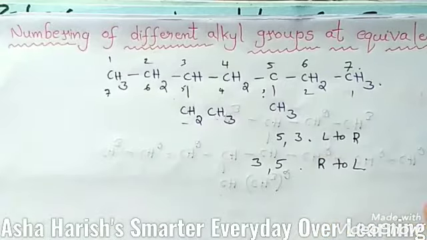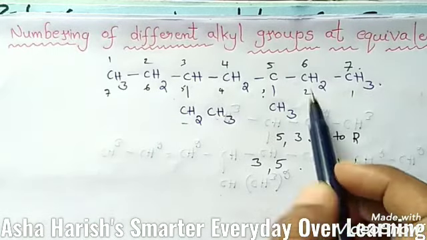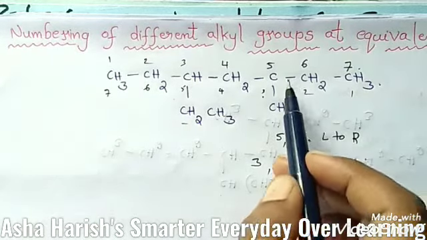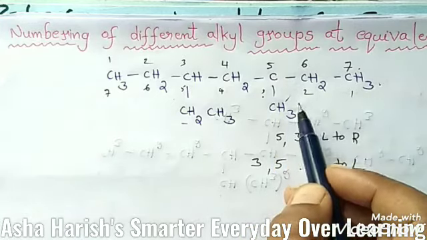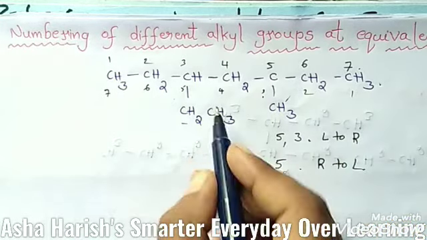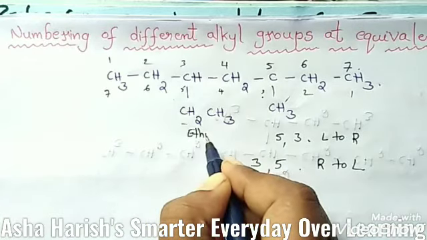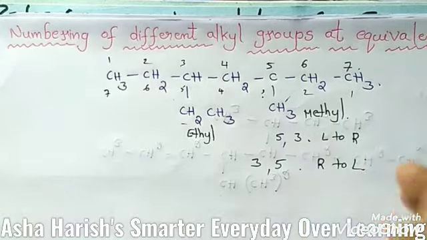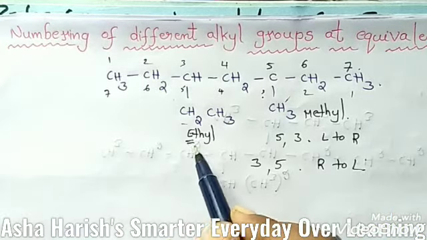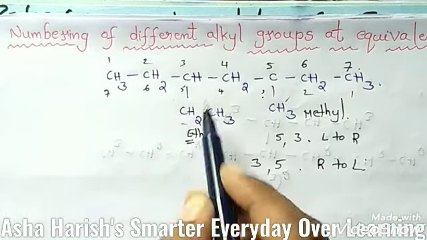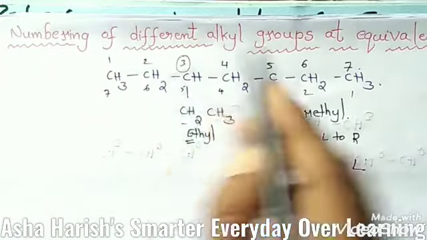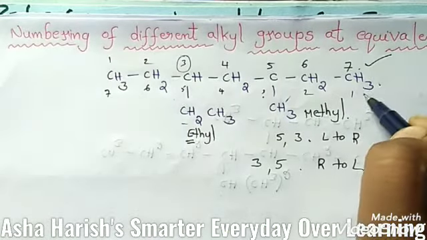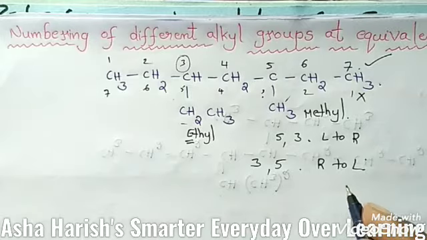So in this way, what shall we do? That means the first one in the alphabetical order should come first. Here this is an ethyl group, you know that, and here is the methyl group, you know that. Then ethyl, E is starting alphabetically, so you should give 3 in this way, this is the right way, and numbering like this is the wrong way.